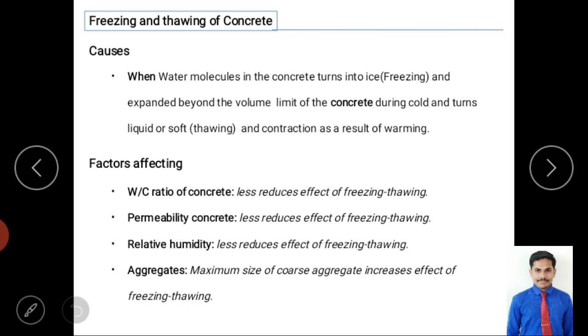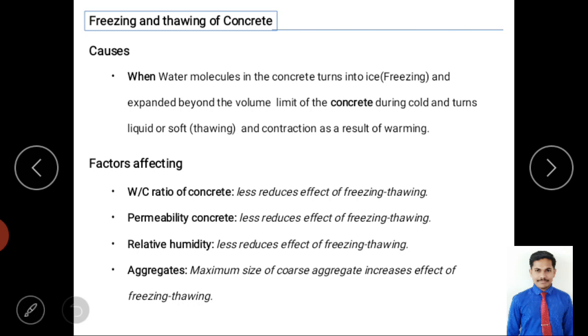So here the temperature is changing, and due to the temperature the water molecule is changing its state. When the temperature is low, it will become ice and expand. When the temperature is high and warm, what happens? The water molecule will melt from solid to liquid, or become soft, and due to that softening, contraction takes place. So due to expansion and contraction, it affects the structure.